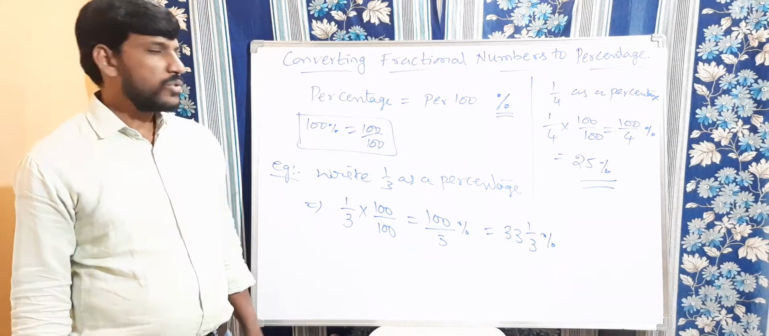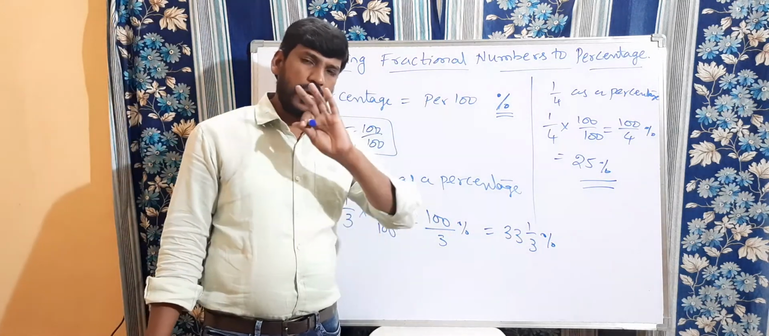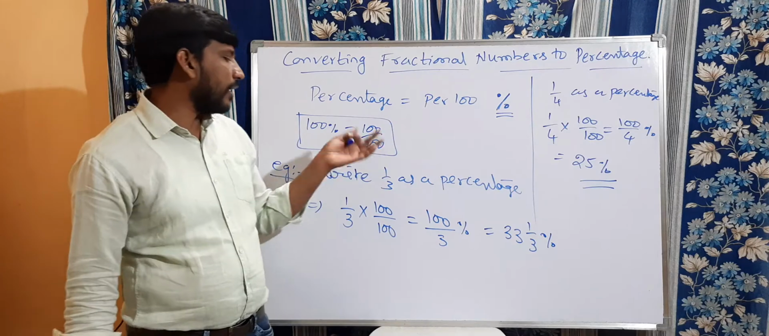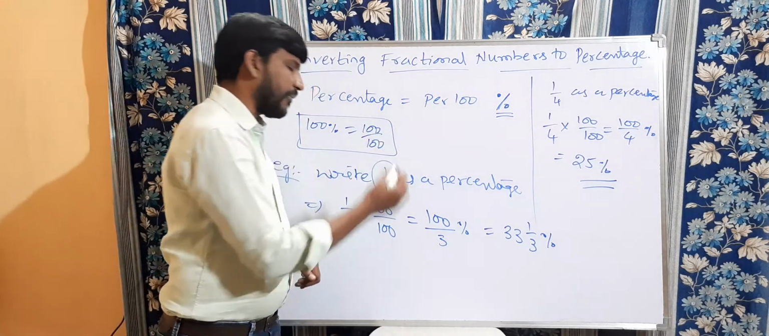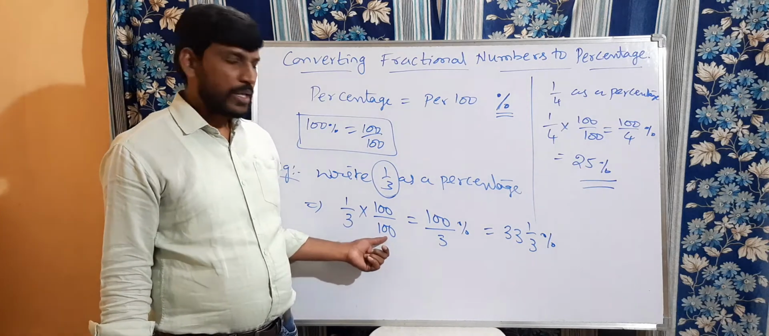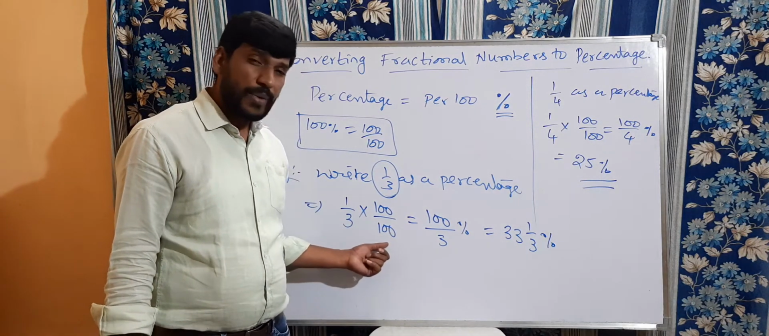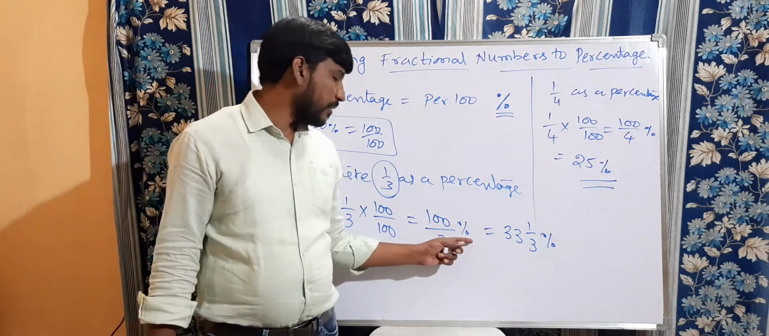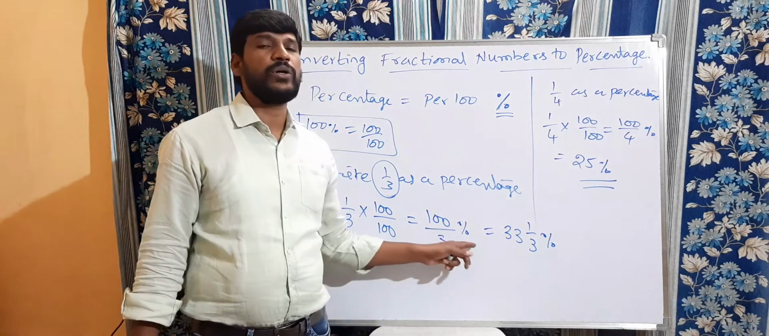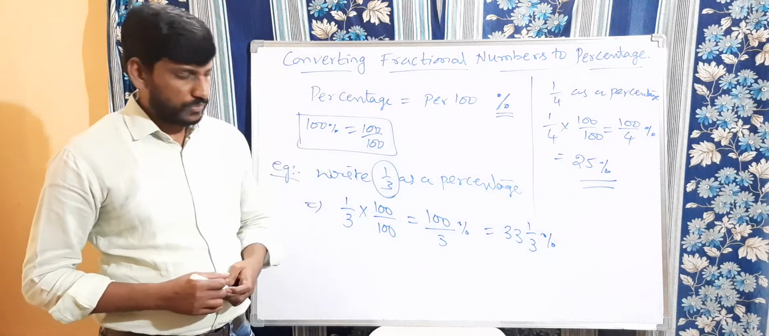So this is a way to convert fractional numbers to percentage. Keep it in mind, whatever the given fraction, you just multiply by 100 by 100. The numerator 100 will come to the numerator only. Coming to the denominator 100, this 100 will convert into the percentage symbol. Right, children? Very good.